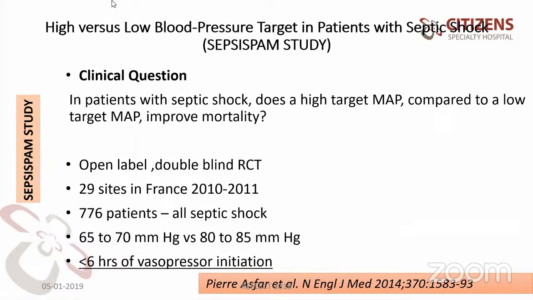Don't think low means less than 65. It was an open label, randomized controlled study at 29 sites in France, with 776 patients, all septic, 65 to 70 mmHg mean arterial pressure versus 80 to 85 mmHg, started less than 6 hours after vasopressor initiation. Next slide, please.